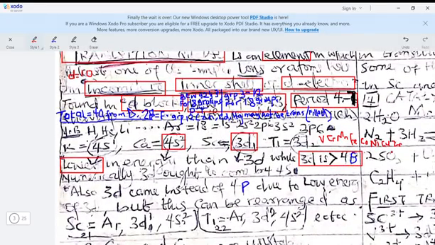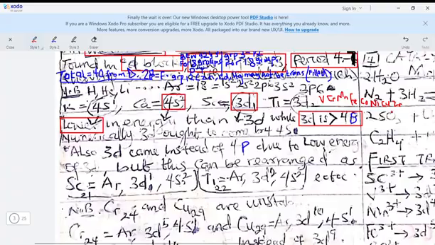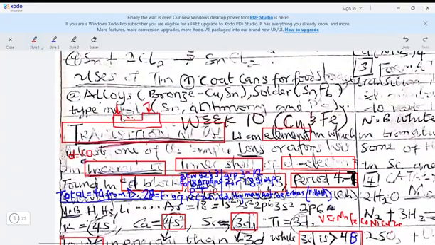Now, how many transition elements do we have? If we want to consider only the d block, we have 40 of these transition metals. They are found in this region from here to here. Why?